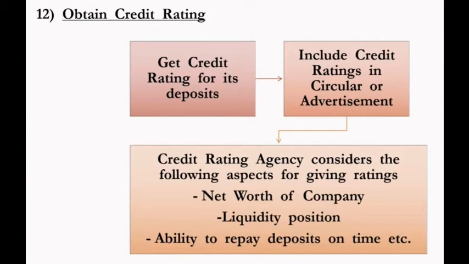And on what basis does the credit rating agency give the ratings? So the very first, they will give the ratings on the basis of liquidity position, ability to repay the deposit, as well as the company's net worth. So these are the criteria. On these criteria, the agency will issue the credit rating. Here you can invest. Here it is safe. It is adequate safety. Here the highest safety. Here the highest risk. So all this credit rating is given by the credit rating agencies, and this rating has to be mentioned in the circular or the advertisement. Clear everyone?